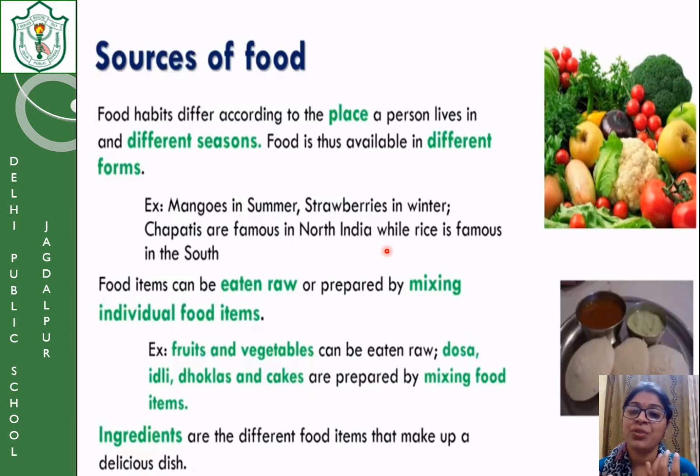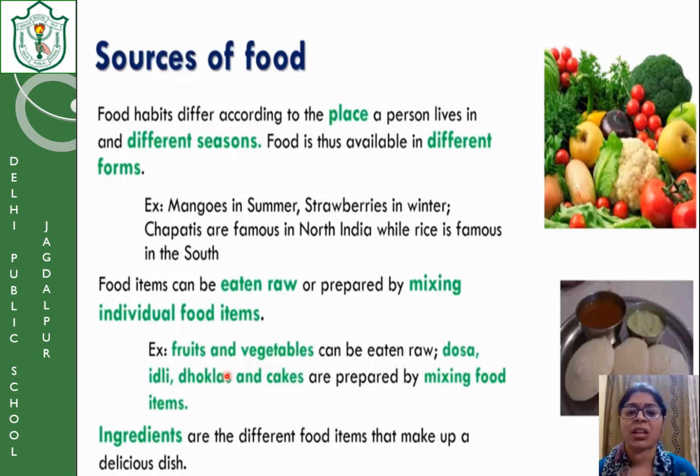These are the vegetables that we eat raw, but we can also cook them and eat them, but they can also be eaten raw. All the fruits, apple, mango, grapes, banana, everything we eat as raw. Okay? Now, some of the food is not made with only one ingredient, they are made by mixing many ingredients.